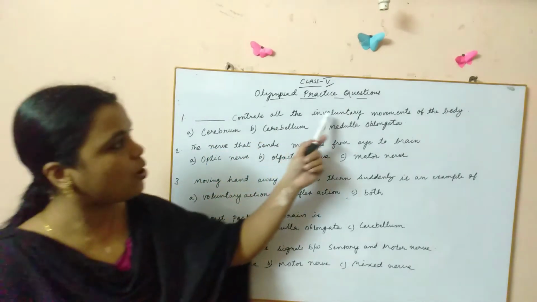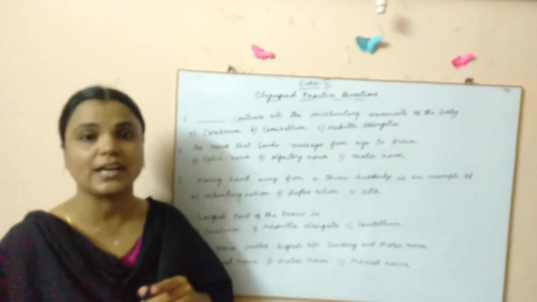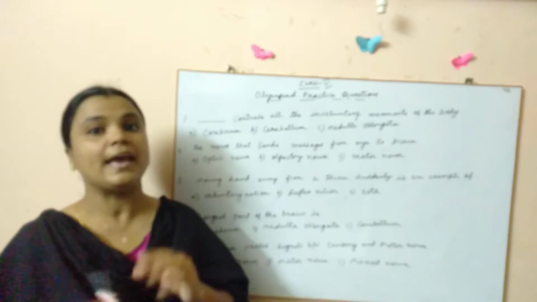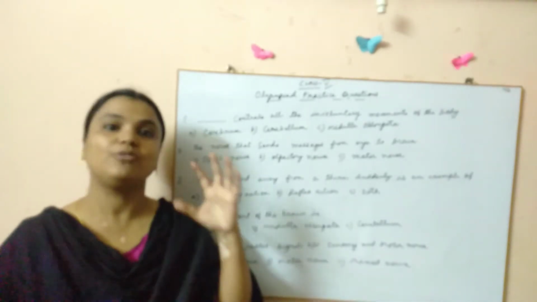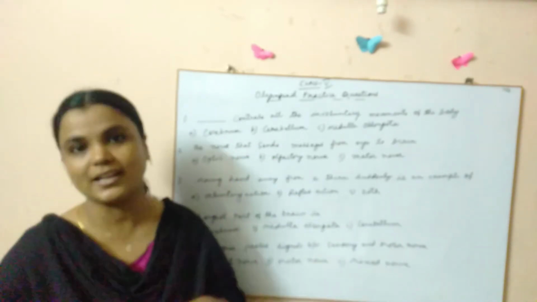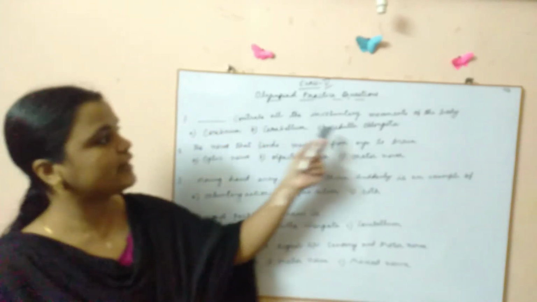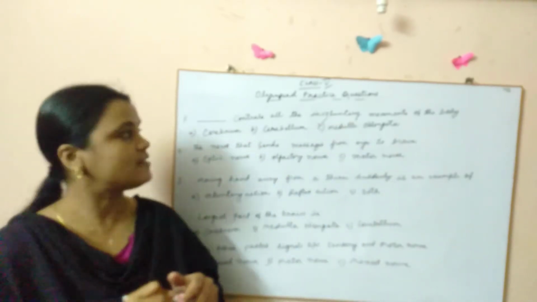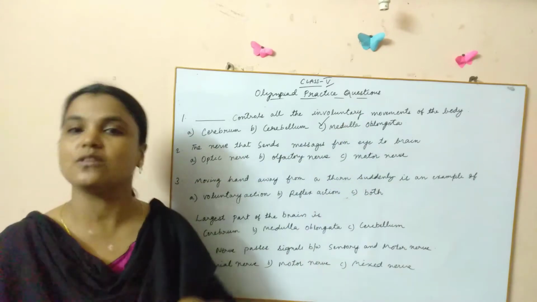Dash controls all the involuntary movements of the body. You should first have an idea of which part of the brain controls the voluntary movements and which part of the brain controls the involuntary movements. You have to have an idea of the different parts of the brain also. Then only you can understand this question and answer it well. So here, as you see, the correct option is C, medulla oblongata. This is the part which controls the involuntary movements of the body.